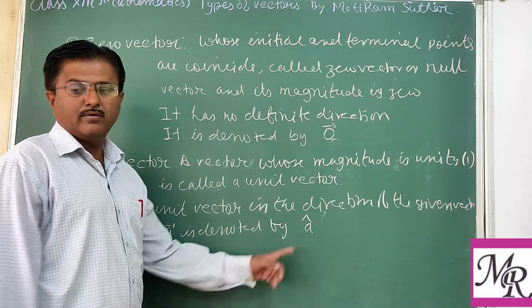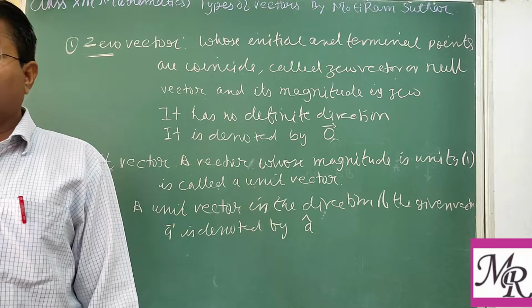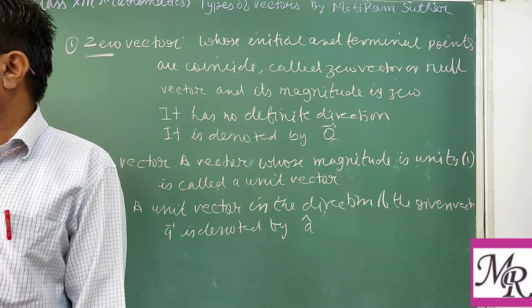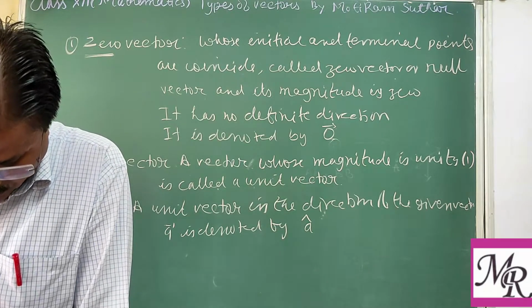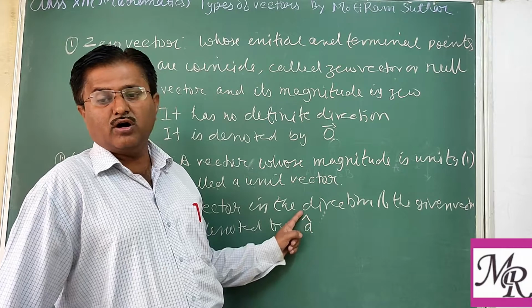We read it as A cap. A means the given vector, and A cap represents the unit vector. This is the symbol of the unit vector.